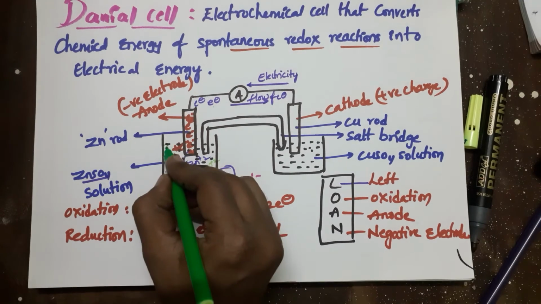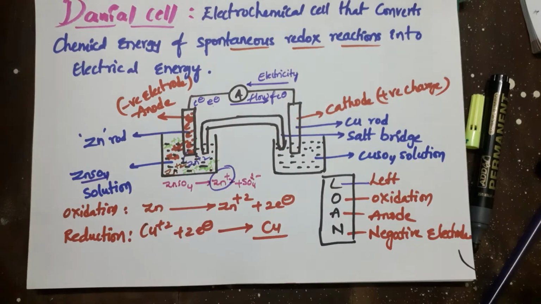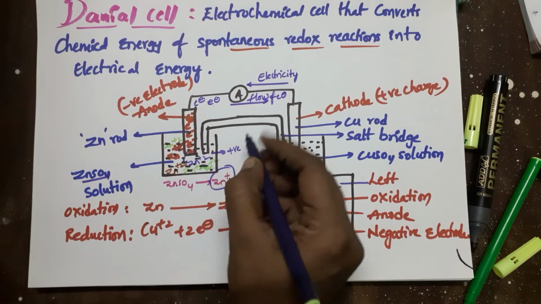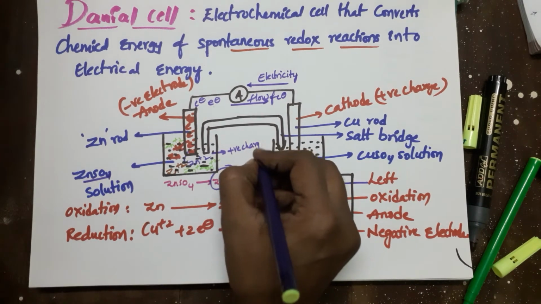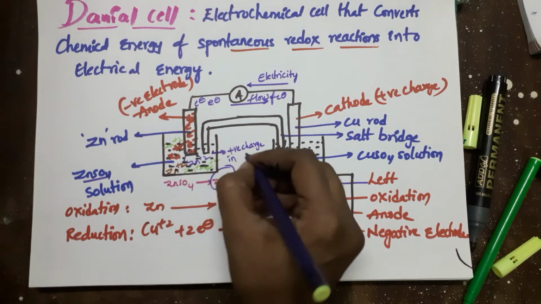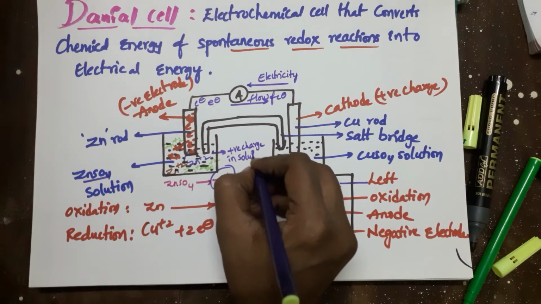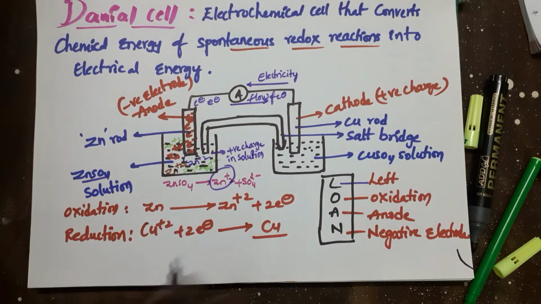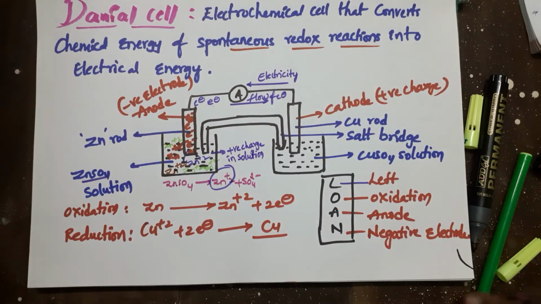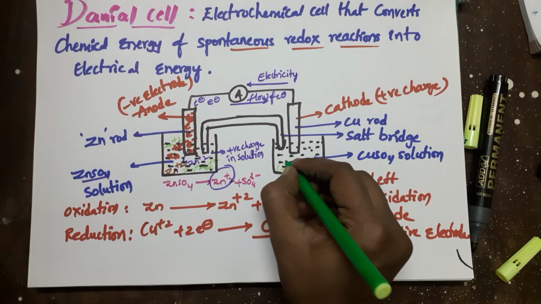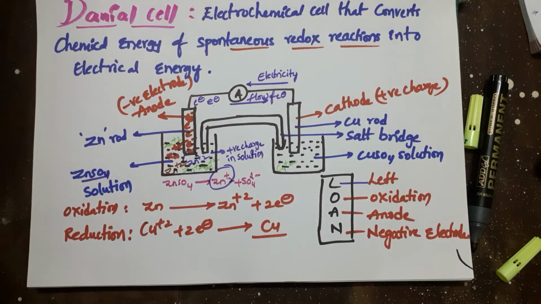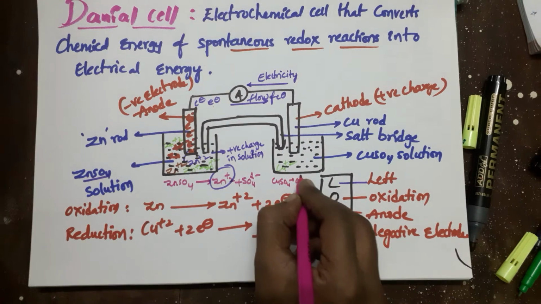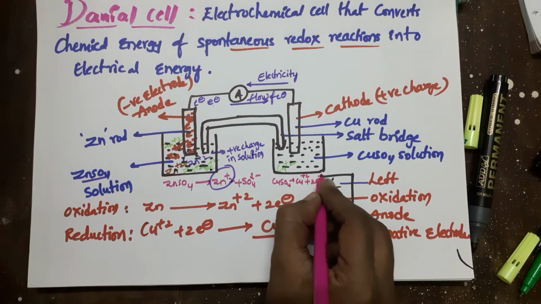Zn2+, Zn2+ and Zn2+, because here the positive charge is overloaded in the solution. Okay, I am talking about the solution, but the rod contains only negative charge. Okay, and here already the copper sulfate, CuSO4, is dissociated into Cu2+ ions and sulfate ions.